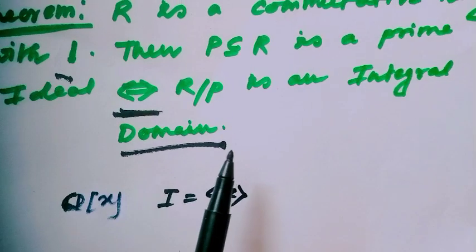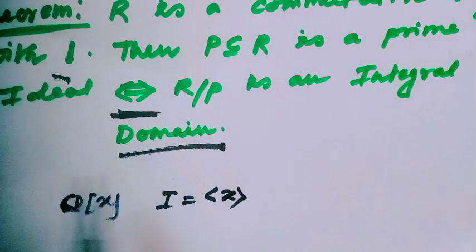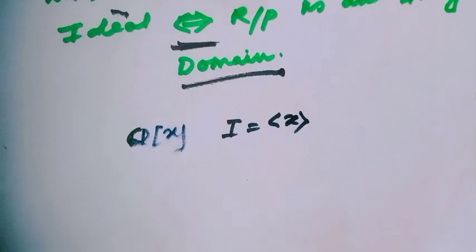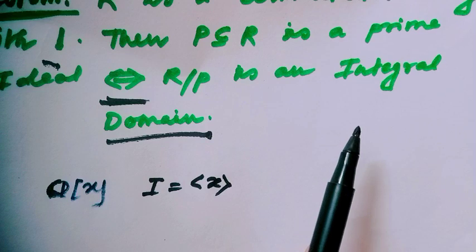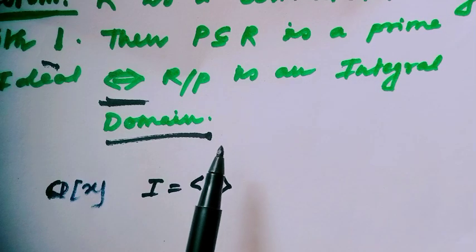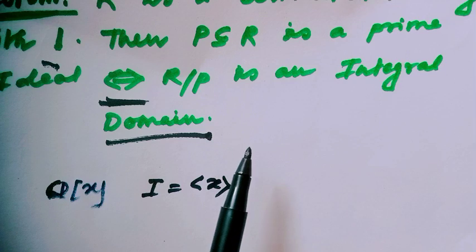In my earlier video, I had proved it by the definition of prime ideal, but now I will use this theorem. Here we have to prove R mod P is an integral domain. That means here we have to use just the first ring isomorphism theorem.